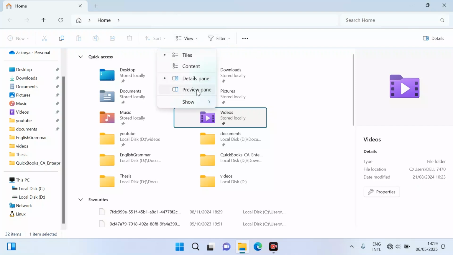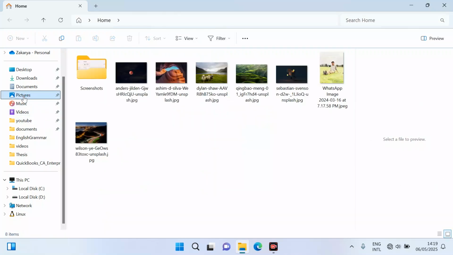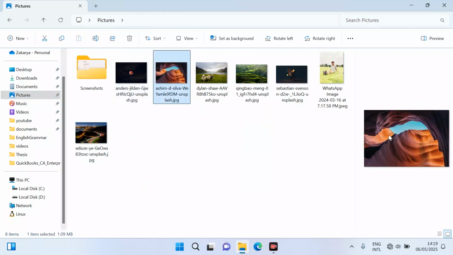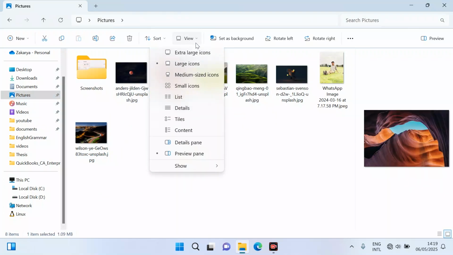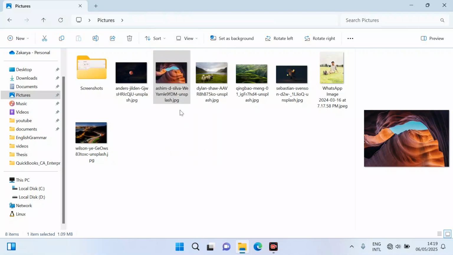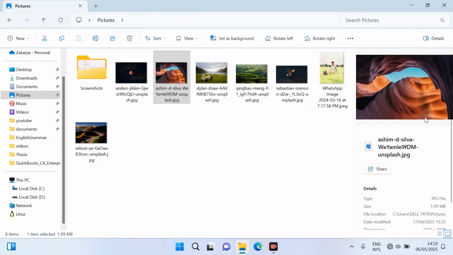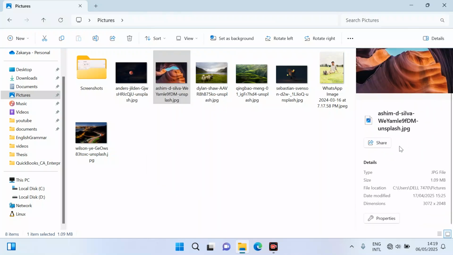If we select this preview panel, you can see that the picture will appear here. Suppose I go to the picture section here and I select this picture, you can see that the picture will appear here. And if I select this details panel, you can see the picture and some details will appear below our picture.